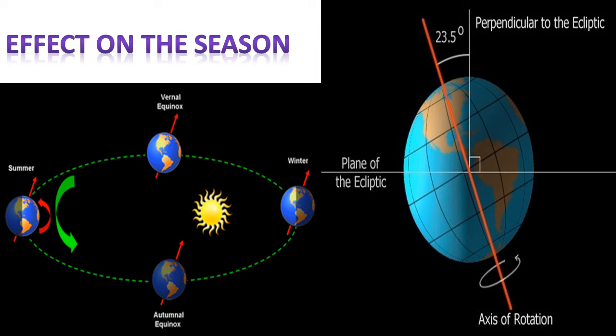Similarly, during winter, the north pole is away from the sun, and the south pole is inclined towards it. Hence, it is summer in the southern hemisphere. If the axis was perpendicular to the plane of the elliptic, every place on the Earth's surface would have had 12 hours of day and 12 hours of night, and there would have been no seasons.